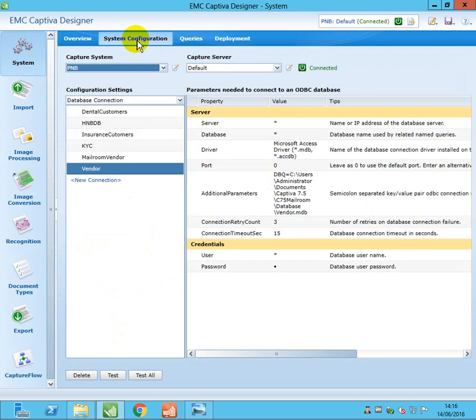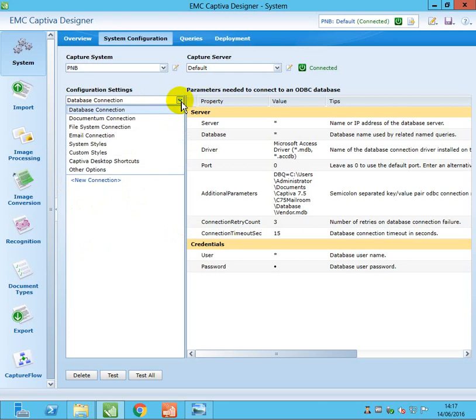In the system configuration tab, you have some system-related, global information, which we especially use for the connections to external databases or external systems. If you see here, you can see the database connection, file system connections, and email connections, if you want to connect to email servers, and style sheets. Okay, some other options, like default options, are there.